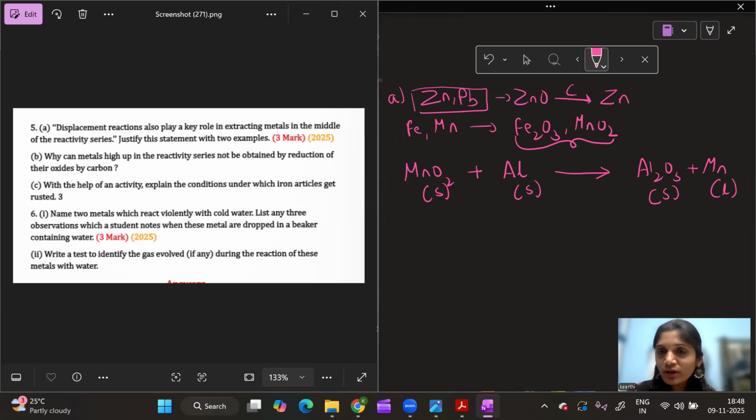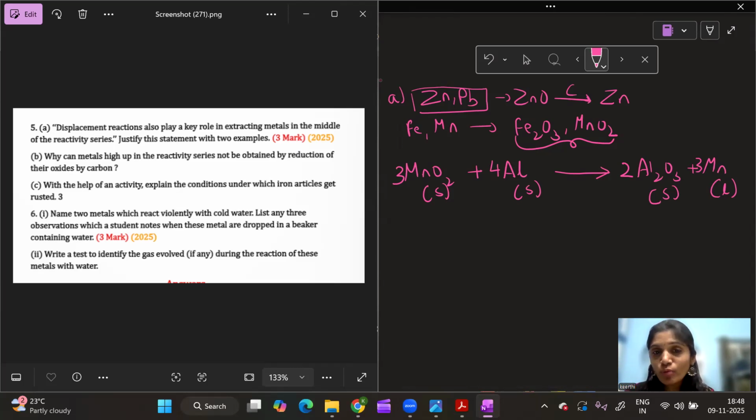I have two aluminium, but here I have one, and here I have two oxygens, there I have three oxygens. What is the only way I balance it? I'll put two here and three here. Now I have three manganese atoms here, so let me put three manganese here. Here I have four aluminium atoms, so let me put four aluminium here. Clear? I think this reaction is balanced now with respect to all the atoms. Yes, it is balanced.